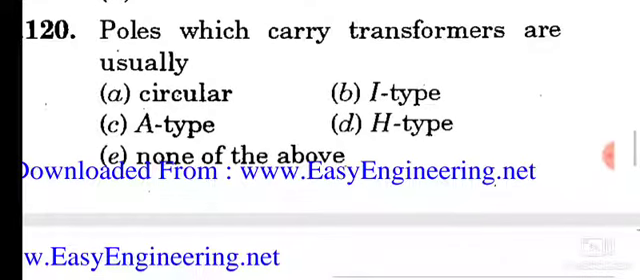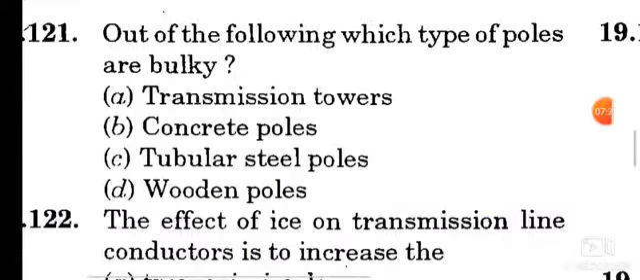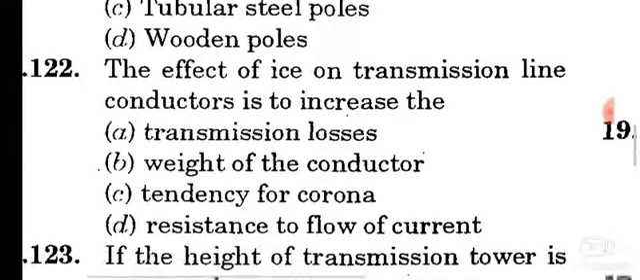Question number 120. Poles which carry transformers are usually option D, H type. Question number 121. Out of the following, which type of poles are bulky? Option B, concrete poles.